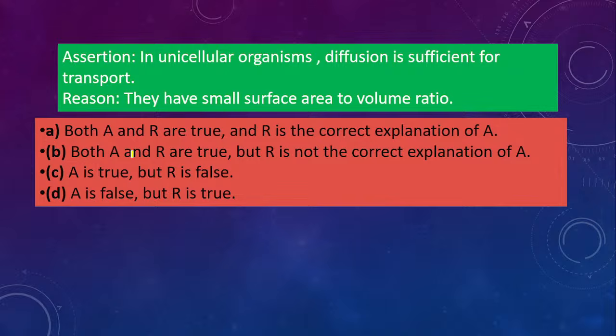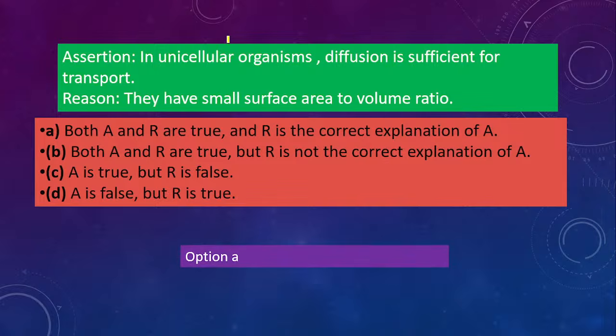Next one. Assertion: In unicellular organisms, diffusion is sufficient for transport. Reason: They have a small surface area to volume ratio. So you have to see whether it is correct or not. See the assertion. Unicellular organism में diffusion is enough for transportation के लिए. And the reason given, they have a small surface area to volume ratio. So what do you think is the correct answer?